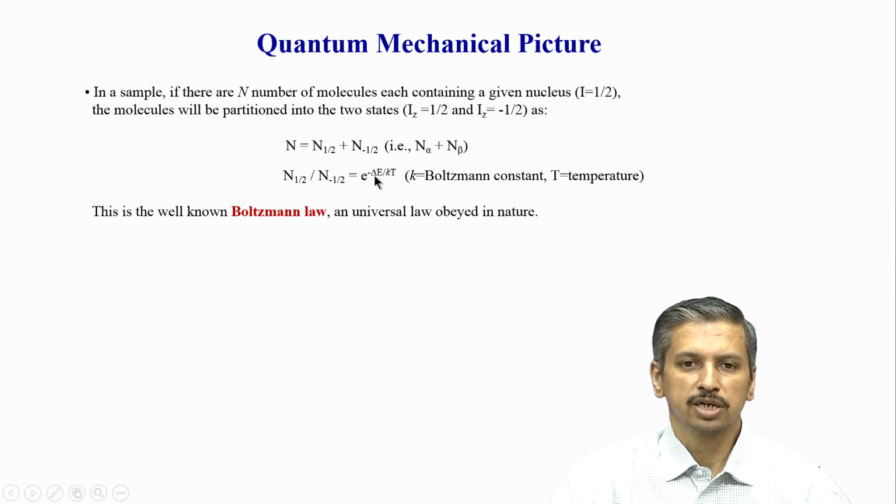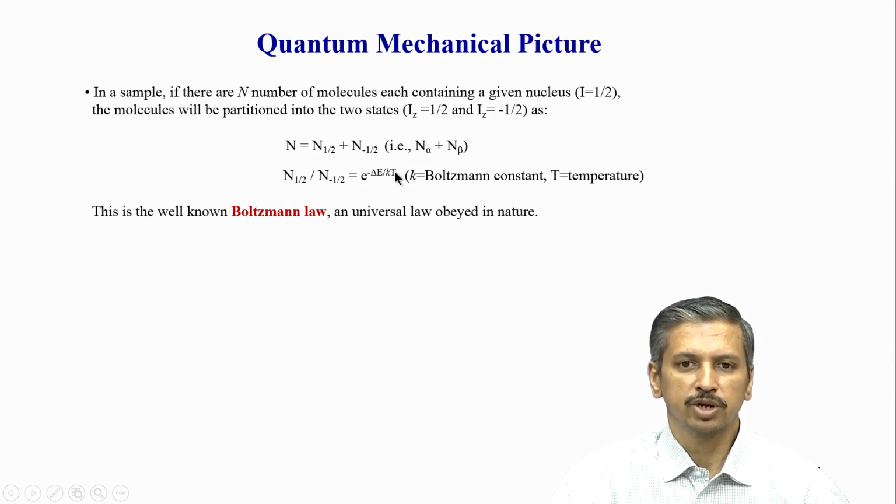So what is this energy gap? The energy gap is created because of the magnetic field. If I have a very high energy gap, this number will go down. If I put a higher value of delta E, e raised to minus delta E by kT will come down, which means the number of molecules in the upper state will go down because this ratio will decrease. So this ratio is dependent on the value of delta E.